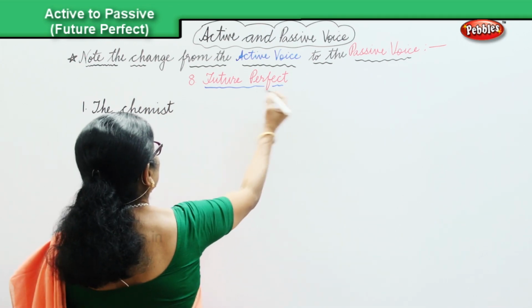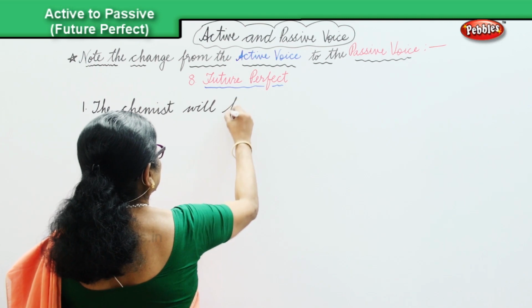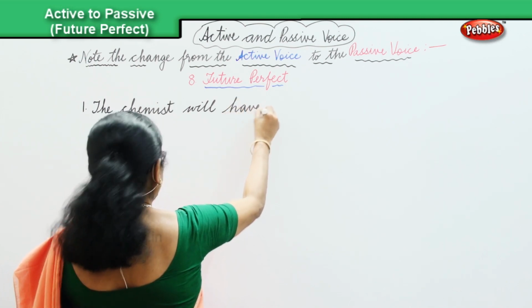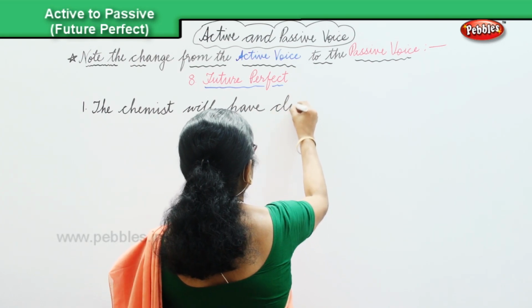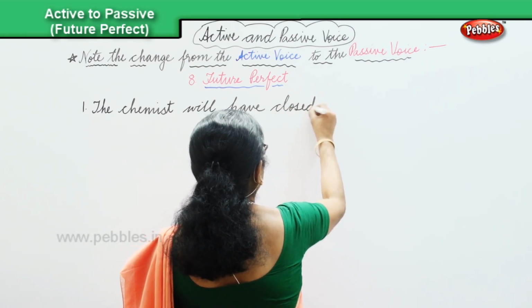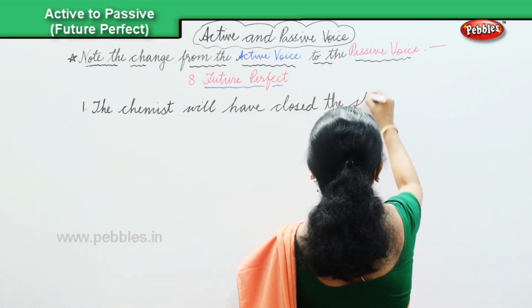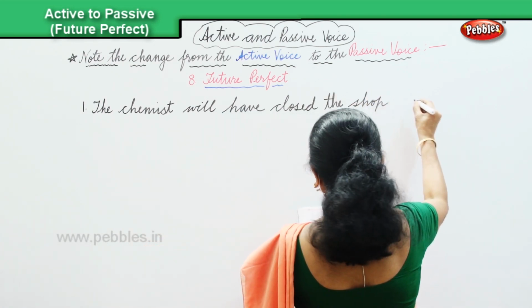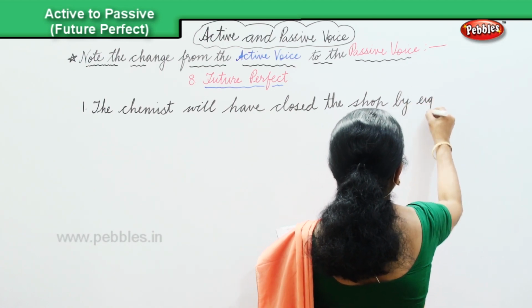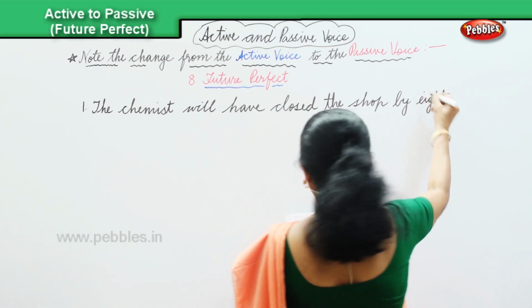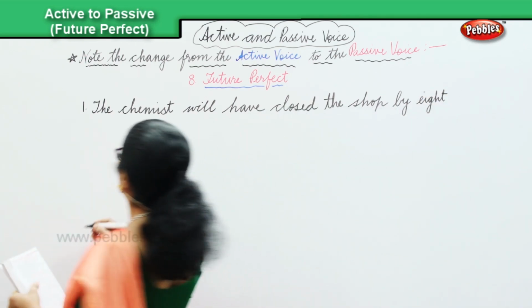Will have, future perfect, okay? The chemist will have closed the shop by 8 o'clock.